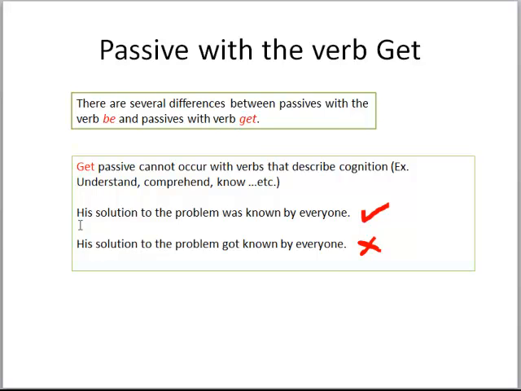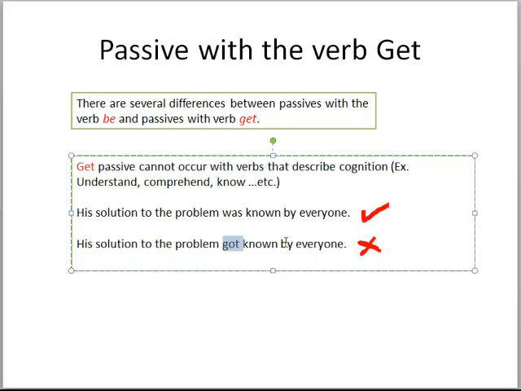Alright, okay, let's take this example. His solution to the problem was known by everyone. Okay, here we use verb to be, and when we substitute with the verb get, okay, got here, let's read it. His solution to the problem got known by everyone.